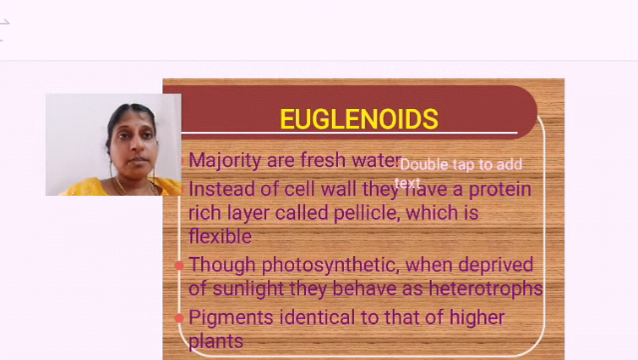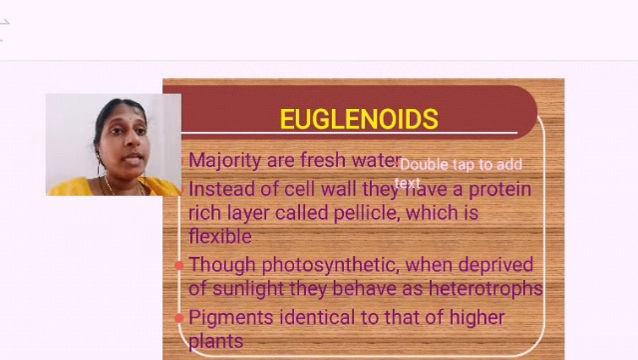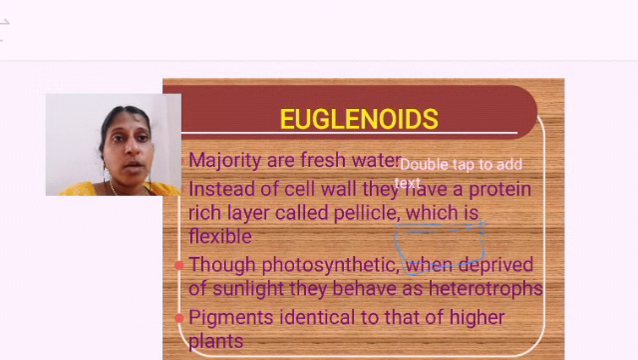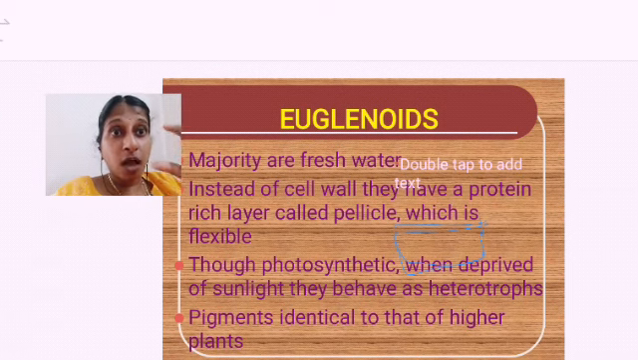Next, moving on to euglenoids. Euglenoids are the next category of protistans. The majority are freshwater. Instead of a cell wall, they have a protein layer. The cell does not have a cell wall, rather it has an outer layer called the pellicle. What is the name of that layer? Pellicle. Okay, and it is flexible. It's not hard. It can easily move, stretchable.